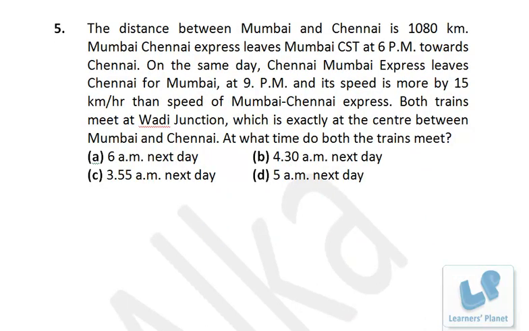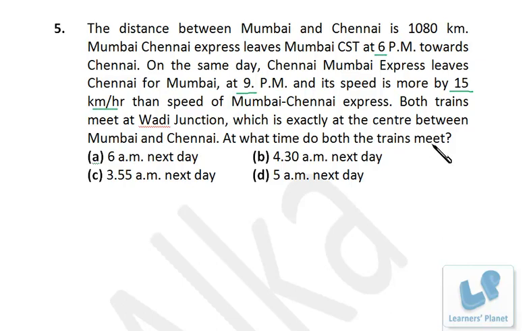Now let's see this problem based on time, speed and distance. Here, the distance between Mumbai and Chennai is this. Mumbai-Chennai Express leaves Mumbai at 6 p.m. towards Chennai. On the same day, Chennai-Mumbai Express leaves Chennai for Mumbai at 9 p.m. Its speed is more by 15 km per hour than the speed of Mumbai-Chennai Express. Both trains meet at Wadi Junction, which is exactly at the center between Mumbai and Chennai. At what time do both the trains meet?